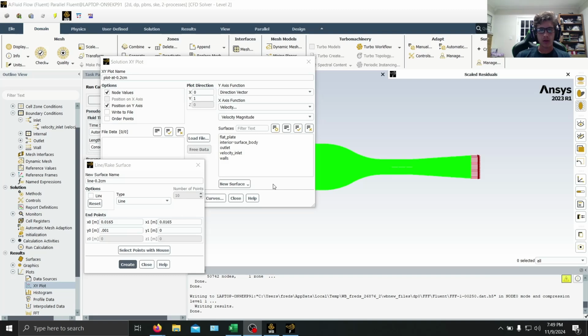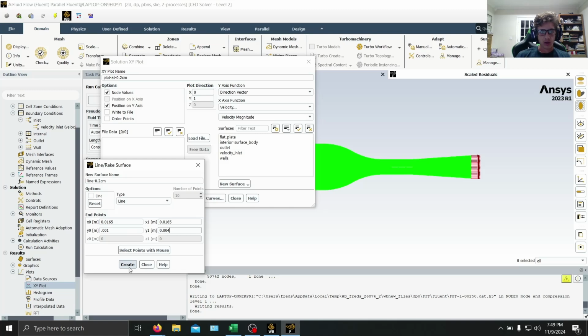So that's so that we can start at the top of the plate, since the origin would be the middle of the plate. And then for y1, we can put 0.004. So the theoretical boundary layer is supposed to go up to 0.002. So we can go a little bit above that just so we can see everything.